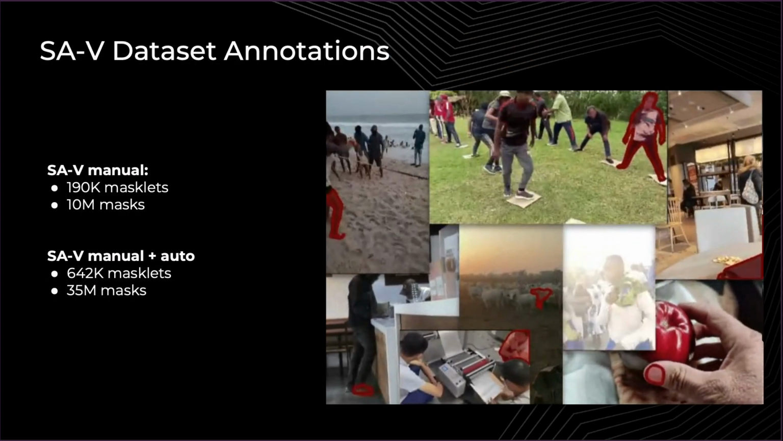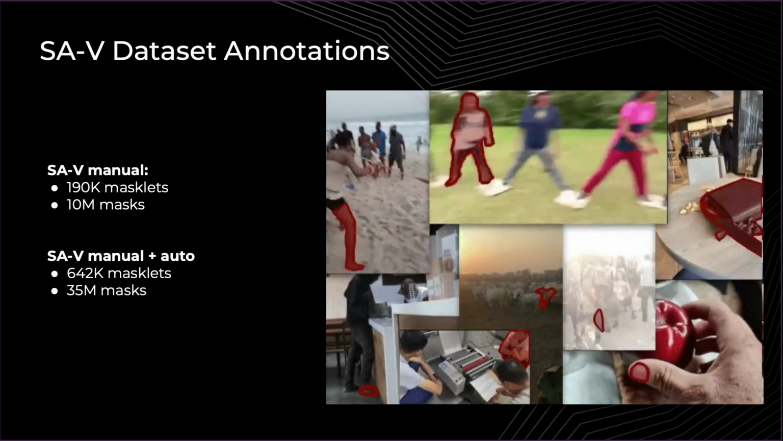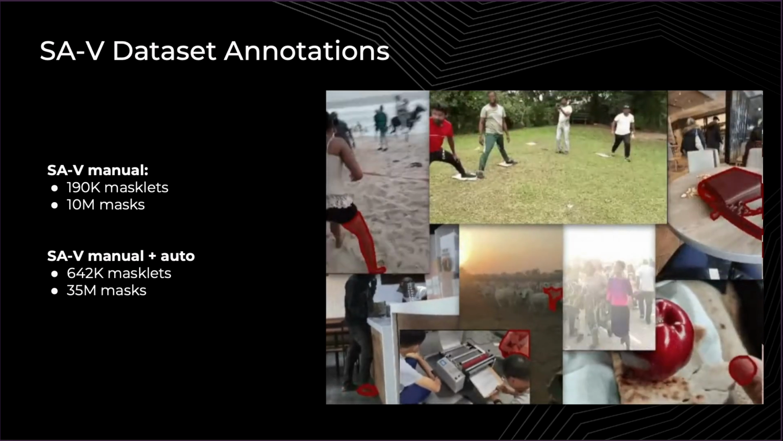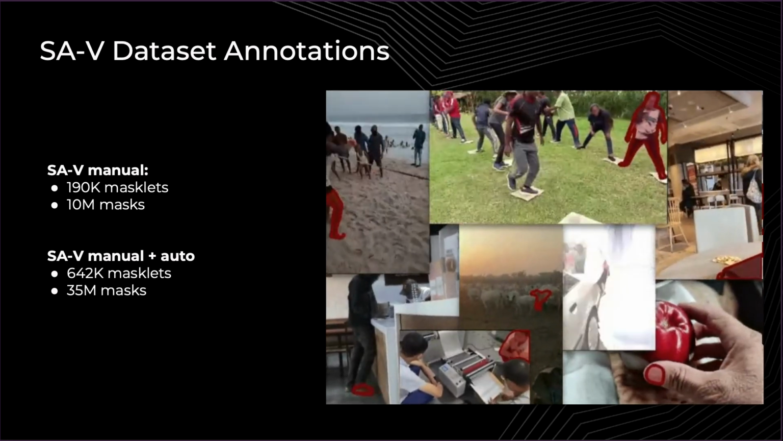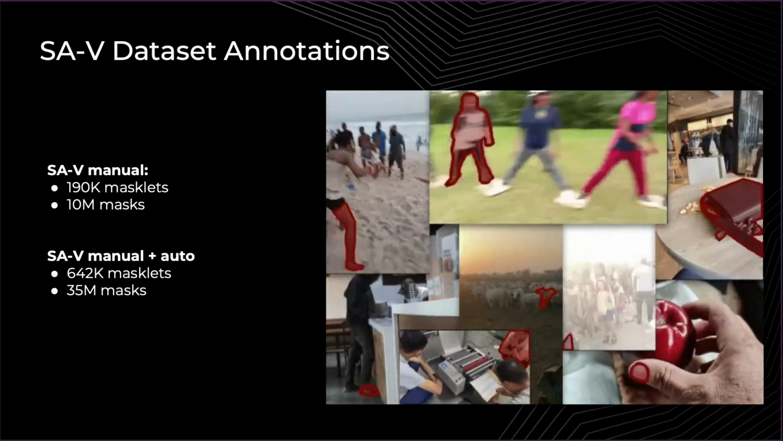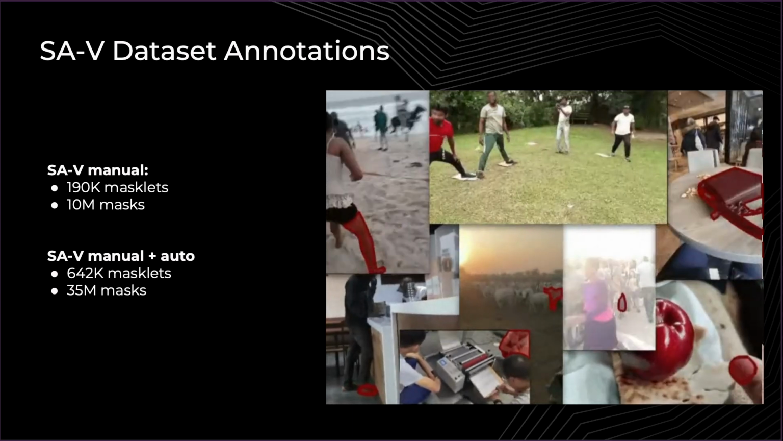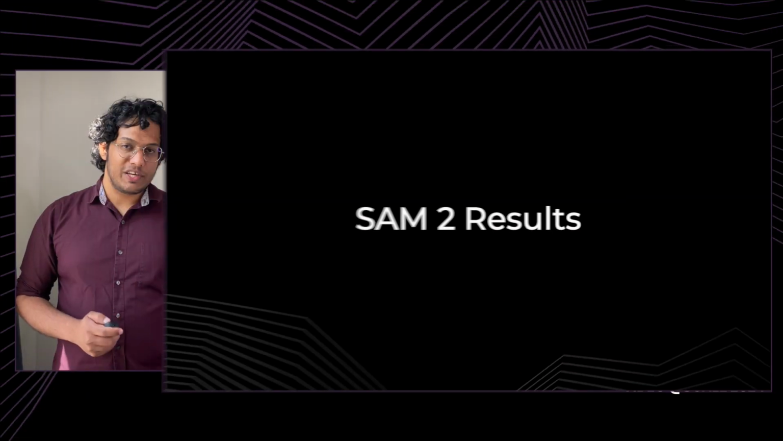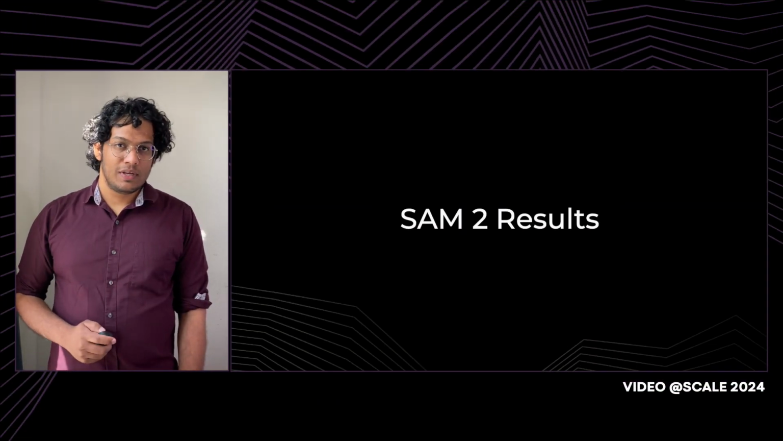Altogether, the SAV dataset has almost 650,000 high-quality challenging masklets and more than 50,000 in the wild videos. This dataset is a critical ingredient to enabling the segment anything capability in video. All right, let's look at some results. We'll begin with some qualitative examples.